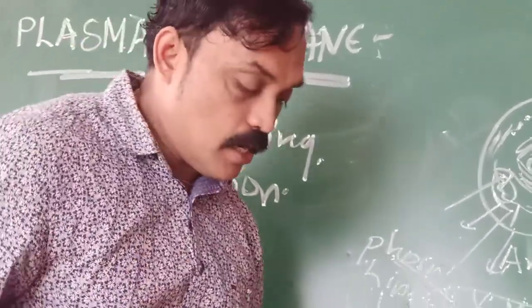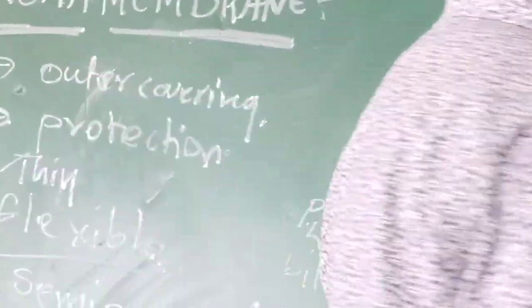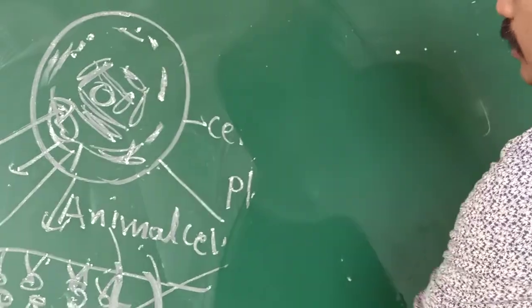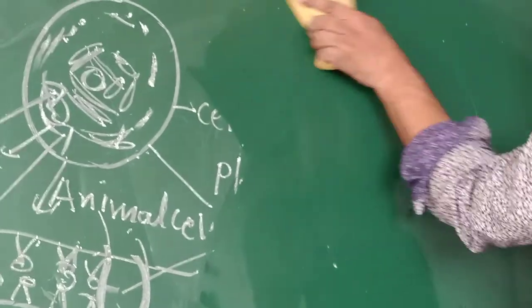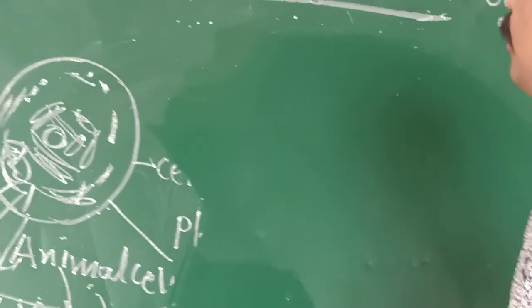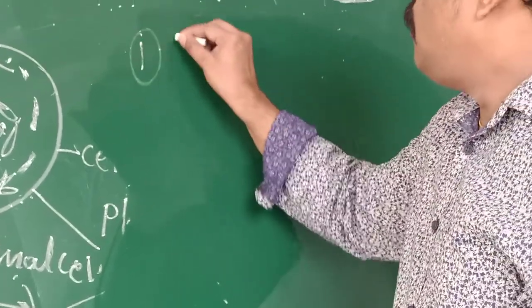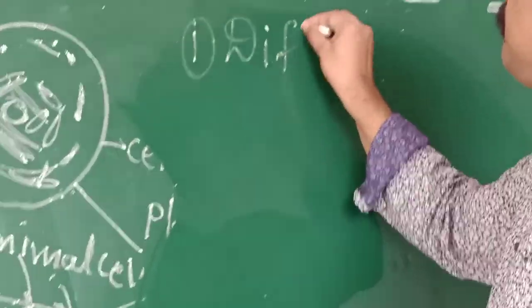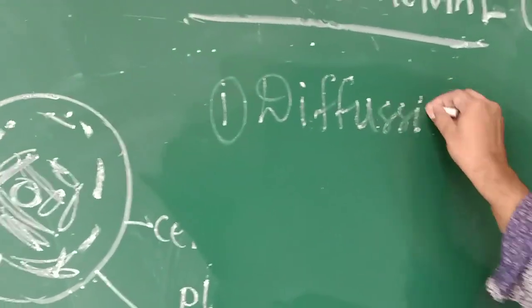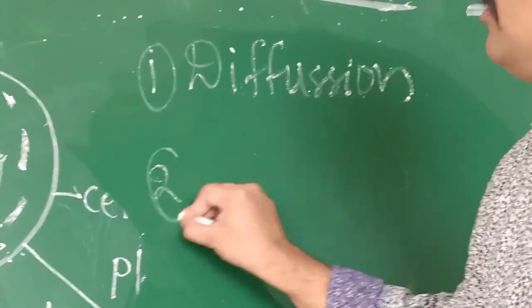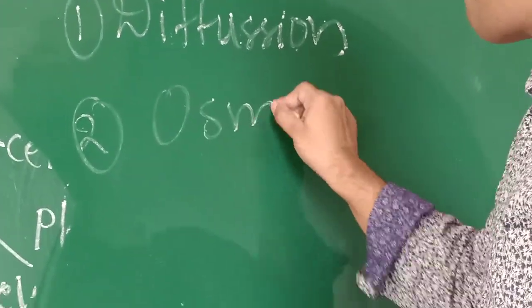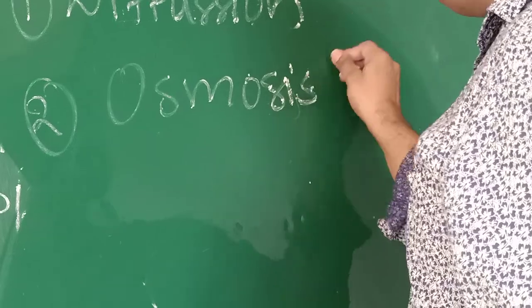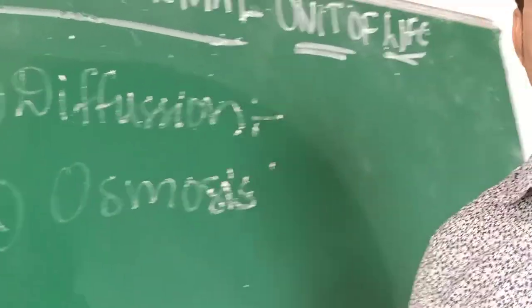It is a semi-permeable membrane, and it permits substances in two ways, two processes. The first process is diffusion, and the second process is osmosis.